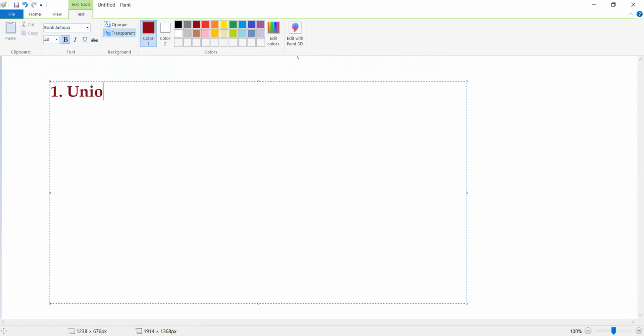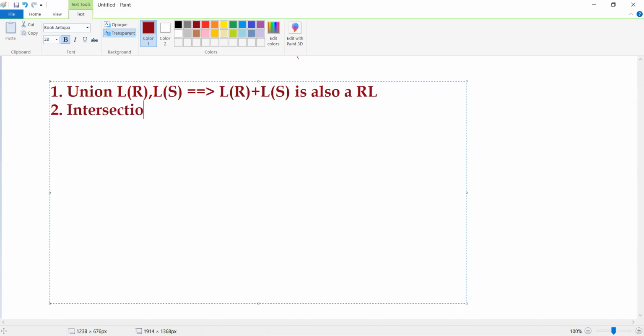First one, the union operation. What do we mean by that? For example, let L of R be a regular language, and L of S also a regular language. Then the union, how do you represent this? L of R plus L of S is also a regular language. Now this is the first operation. Then the second one is intersection.